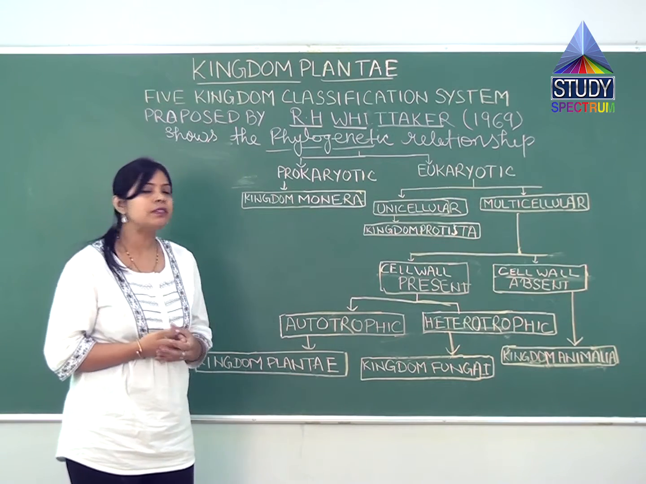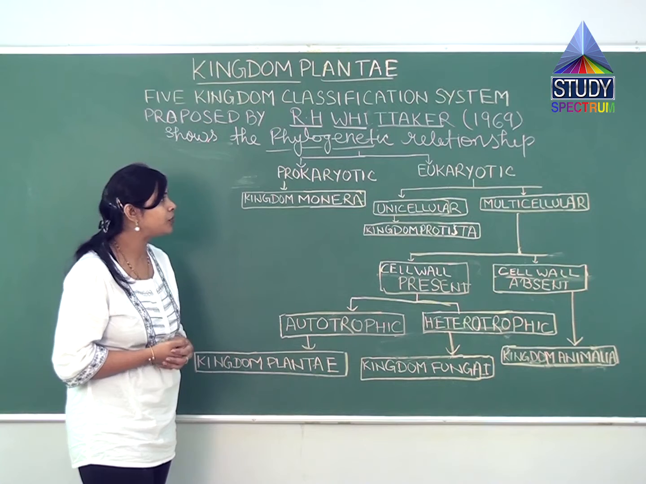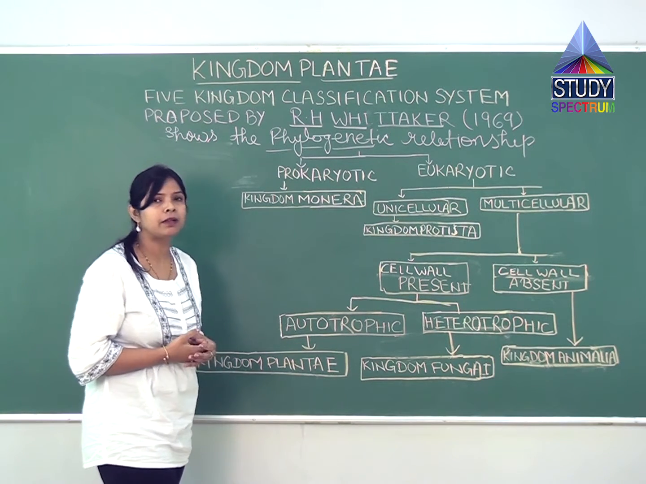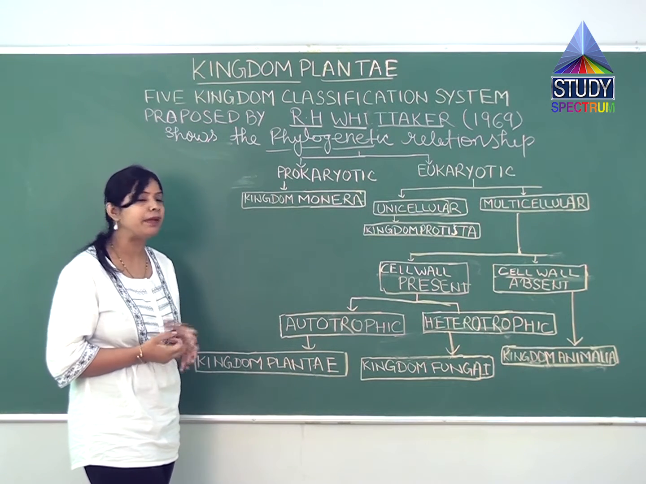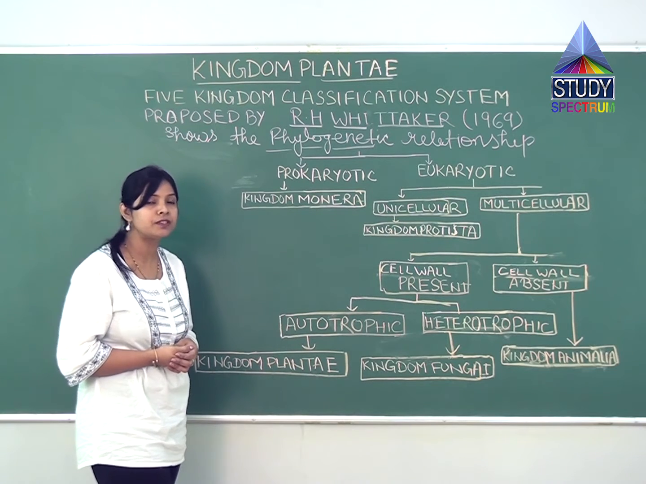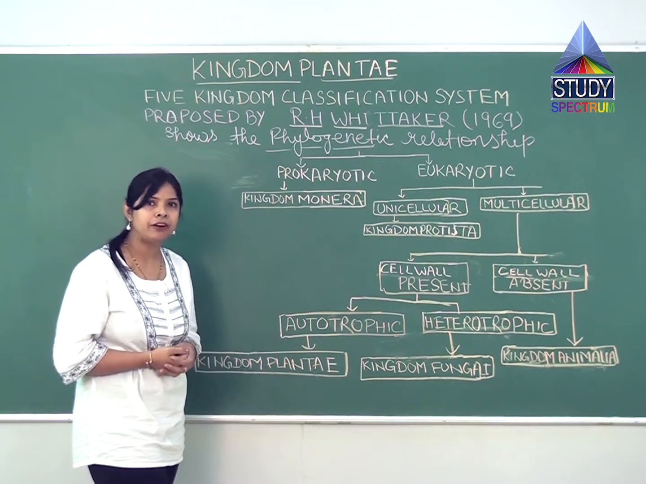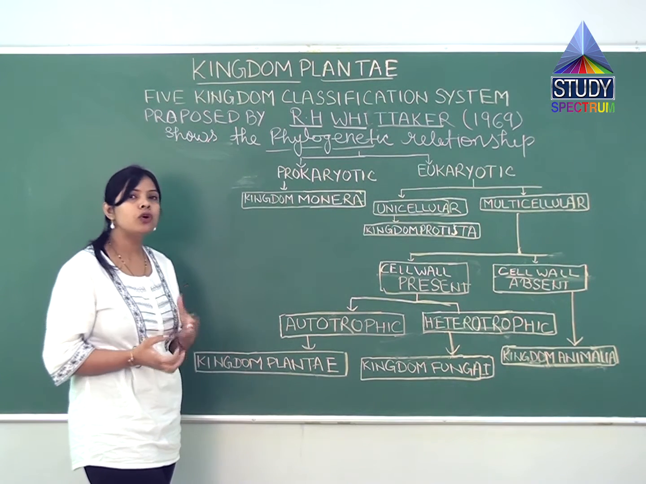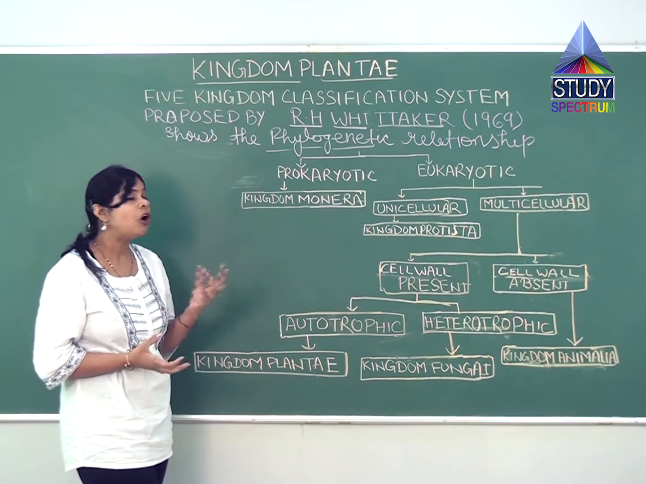So this was the 5 kingdom classification system which was proposed by R.H. Whittaker in 1969. Why do we take the 5 kingdom classification system? Earlier there were many kinds of classification systems, like the 2 kingdom and 3 kingdom systems, but the 5 kingdom system was more acceptable, as it was proposed by R.H. Whittaker. Here we have taken the phylogenetic relationship of the organisms.